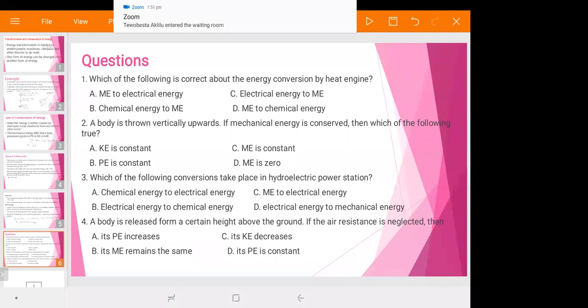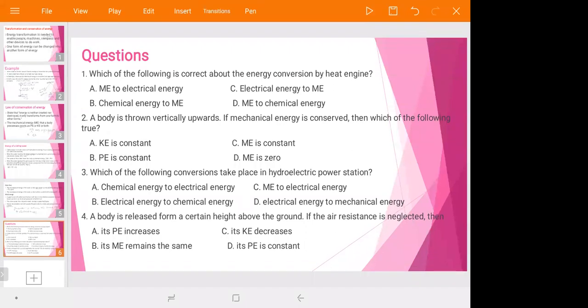Mechanical energy to electrical energy, chemical energy to mechanical energy, electrical energy to mechanical energy, mechanical energy to electrical energy, chemical energy. Do you know heat engine? So, which one of the following is correct about heat engine from the given choices? Which one is the answer? Try.